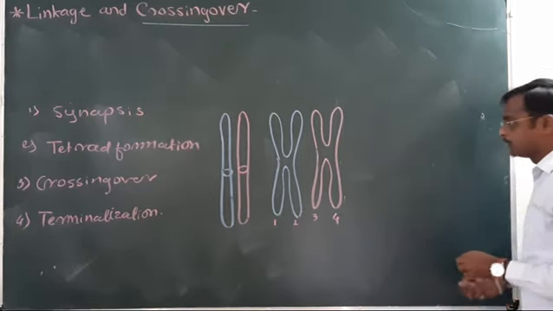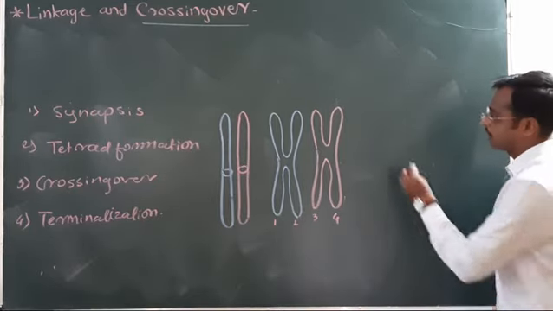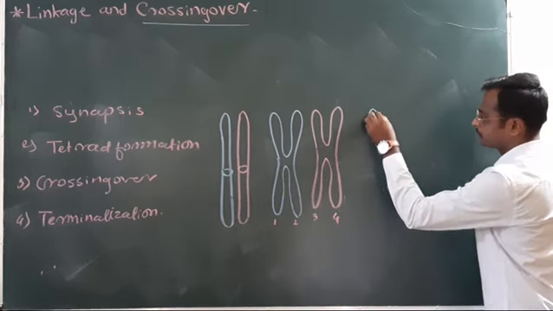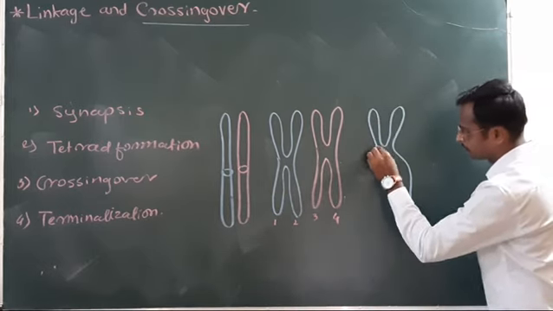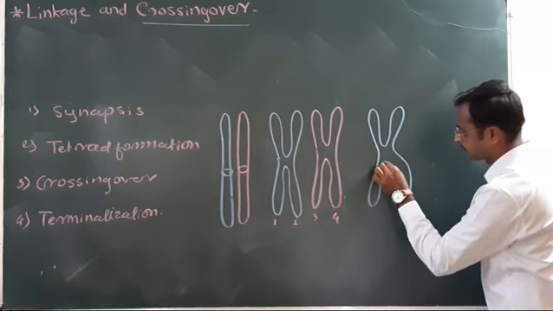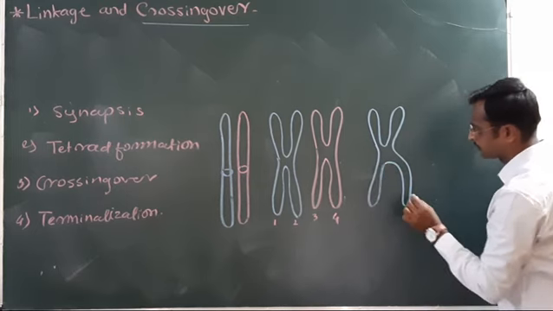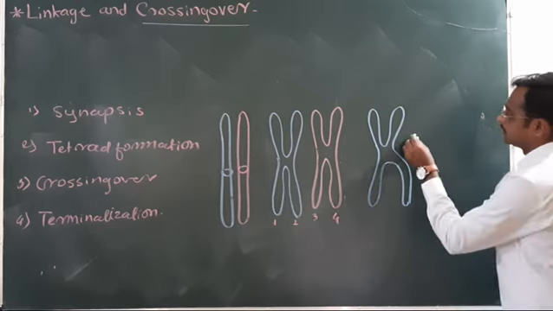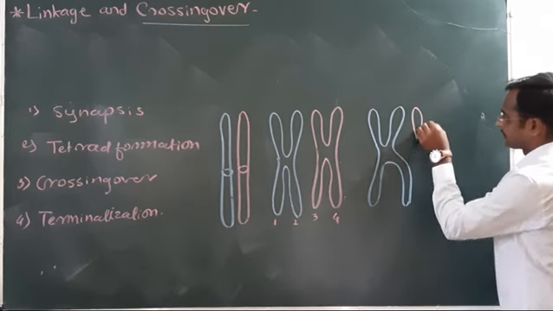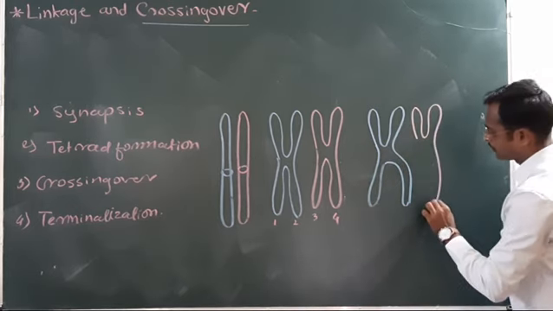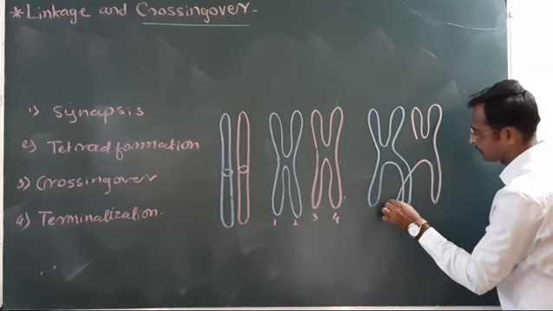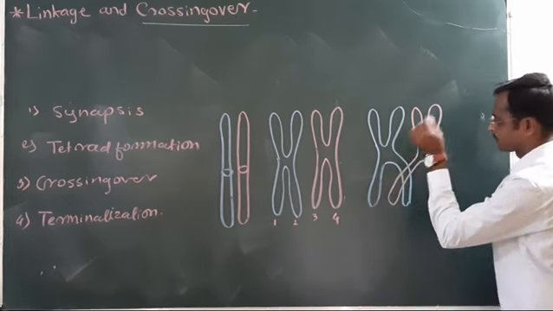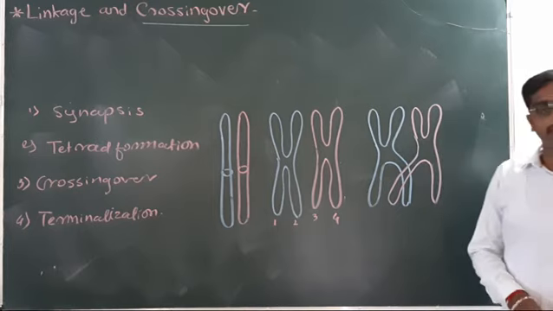Now, let us see the crossing over. Understood?